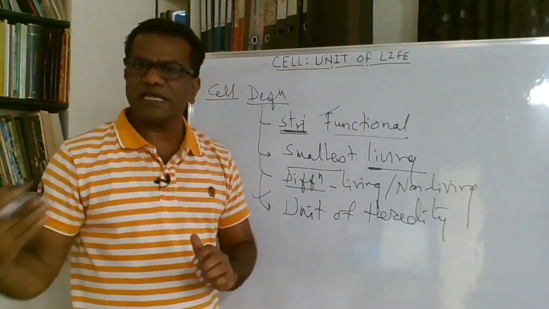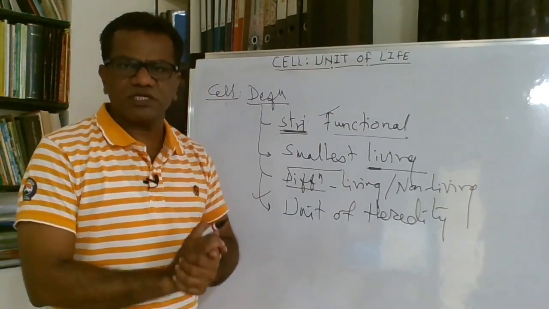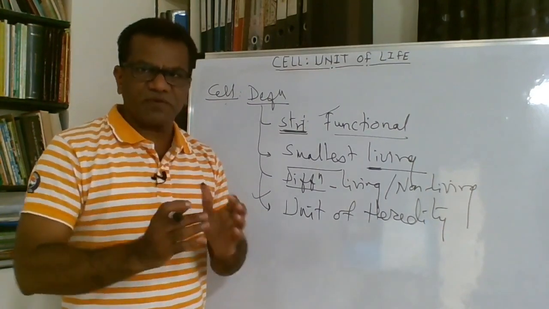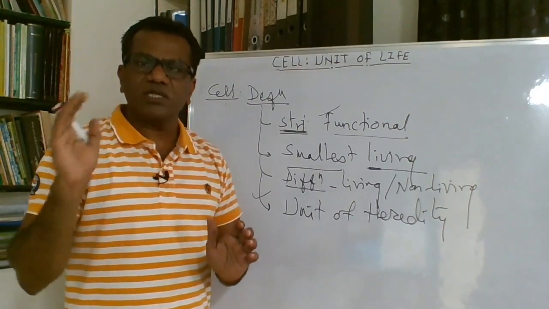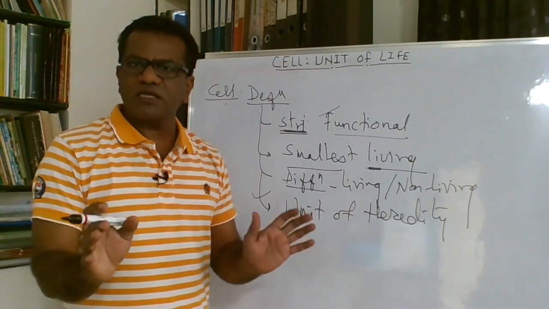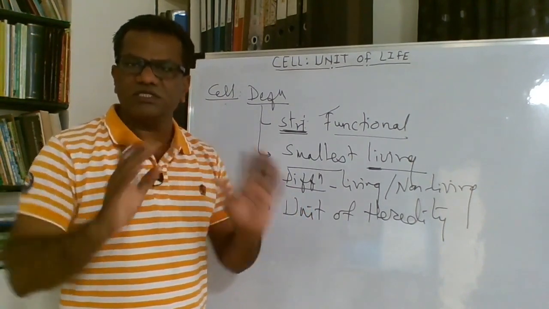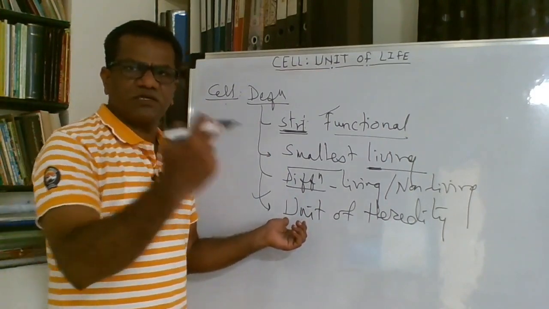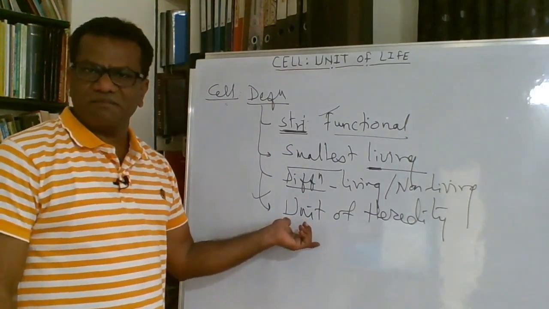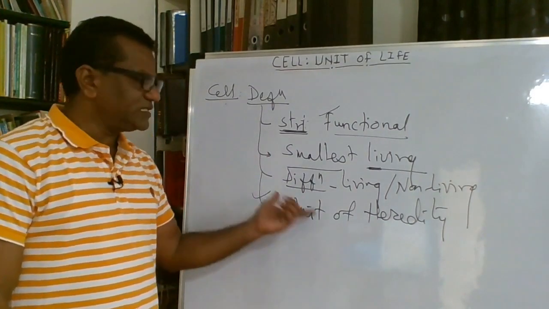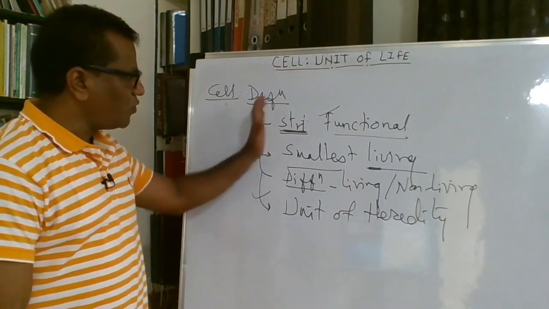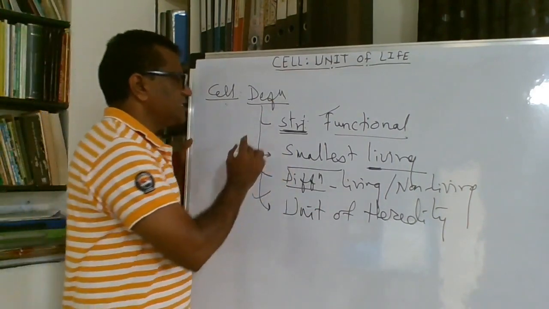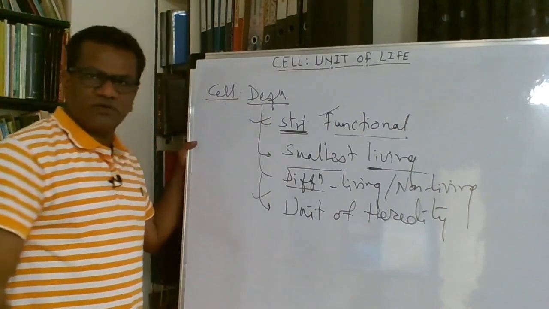In viruses only DNA passes from one generation to the next, but in any other organism the DNA or the genes cannot pass without the cell. They are carried from one generation to the next by the cell, and in this way the cell is the unit of heredity. So overall, the cell is the structural and functional unit of life.